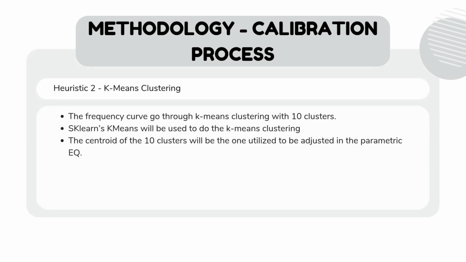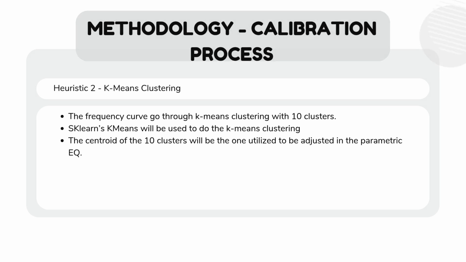The second calibration method is the k-means clustering. In this approach, k-means clustering is applied to the frequency response curve, dividing it into 10 clusters. This groups frequencies that share similar behavior or characteristics. sklearn's k-means algorithm is used to perform the clustering. Once the clusters are formed, the centroid of each cluster is identified, which represents the average or most central point within that group. These 10 centroids are then used as the target frequencies for adjustments in the parametric EQ.